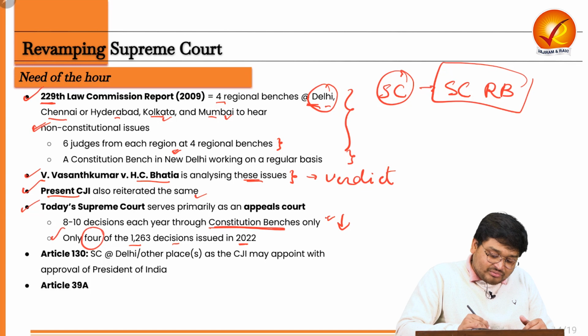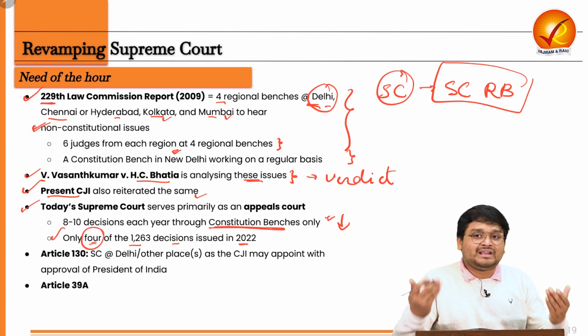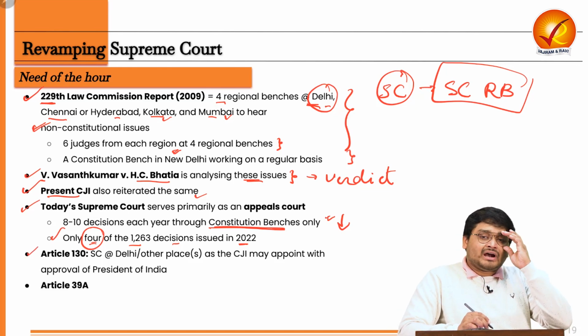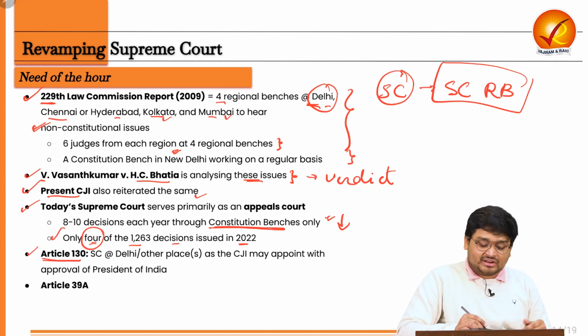So while these cases are very important, judges are not getting enough time for them. And there is an article in our Constitution where the solution is also given. Article 130 says the Supreme Court will be at Delhi, no issues.